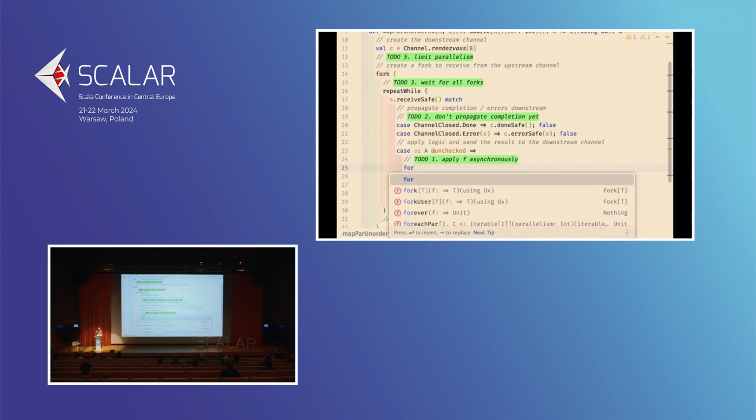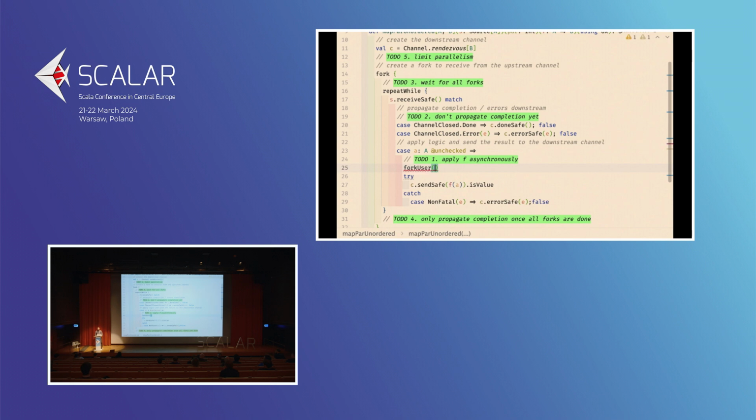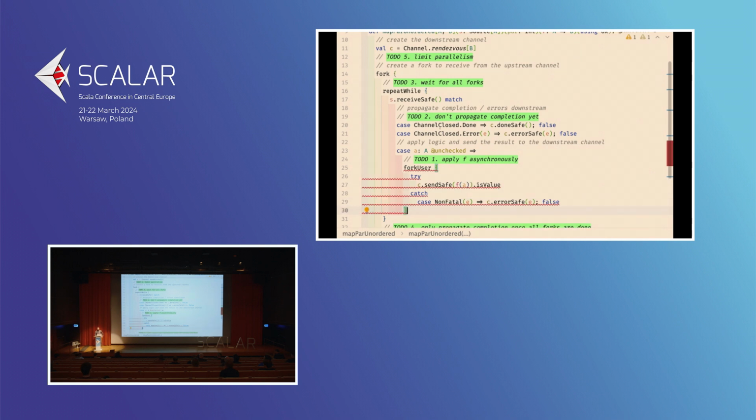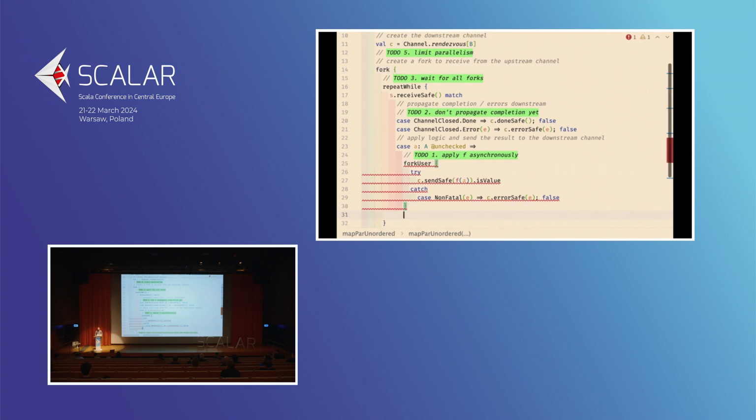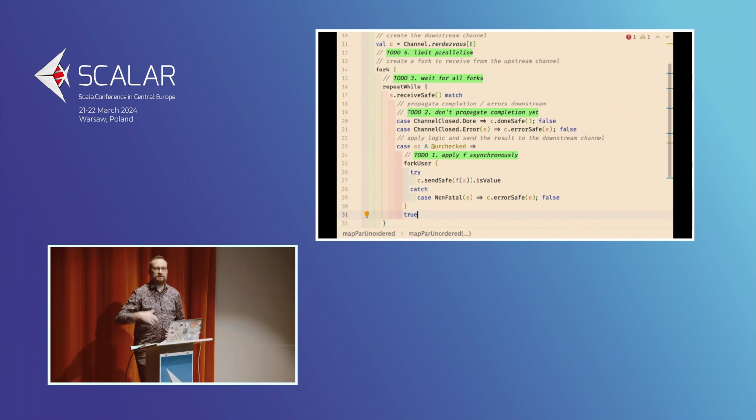And here we are going to use a fork again, but this time it's going to be a different fork. So this time, instead of using just fork as we did in the map, we are using forkUser. So we have a fork here and forkUser here. Before I explain the difference, let me just return true here, because for now we don't want to interrupt the loop when we are done processing a single value, because they can be processed in parallel.